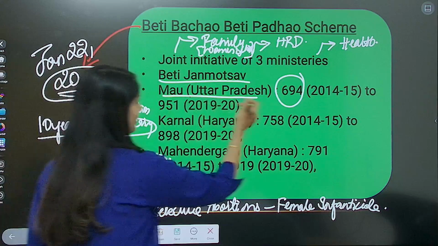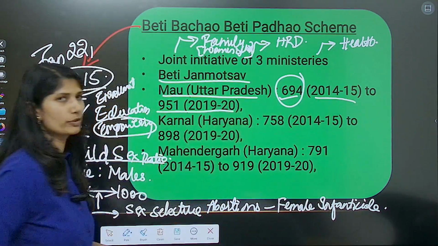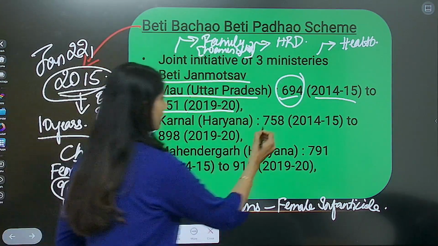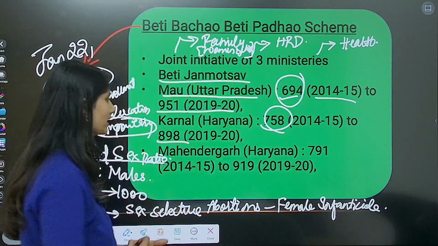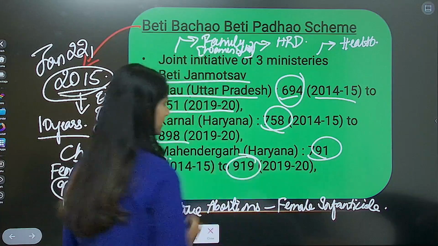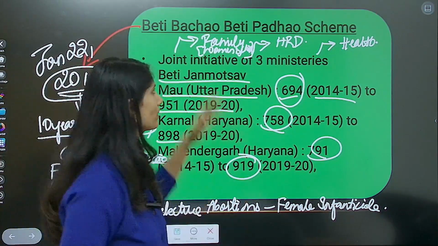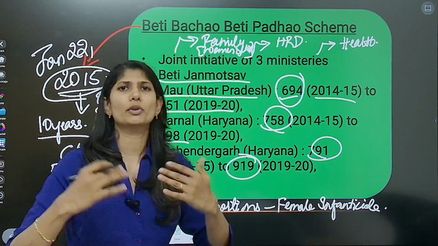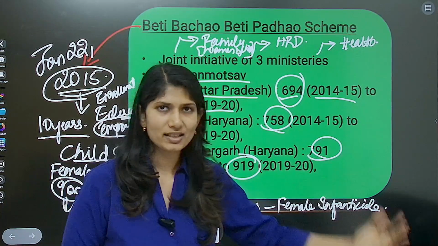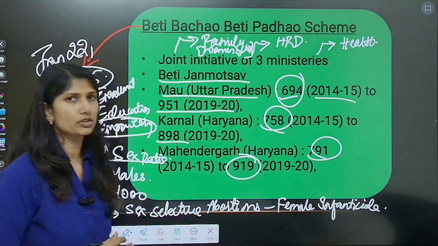Like we discussed, from 694 in 2014-15 to 951 is a huge, considerable shift. Karnal, Haryana, 758 to 898. Mahendragarh in Haryana from 791 to 990. So there is a considerable increase, but at the same point of time, when we say the scheme has good improvement, we cannot just take it on average. Not every state has performed better. Some states have performed better in some aspects, and some states have not. You will see a list of this.